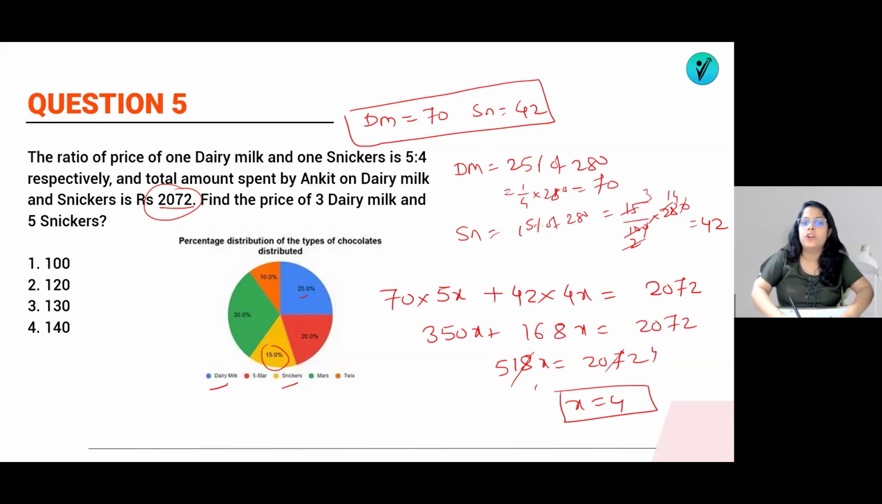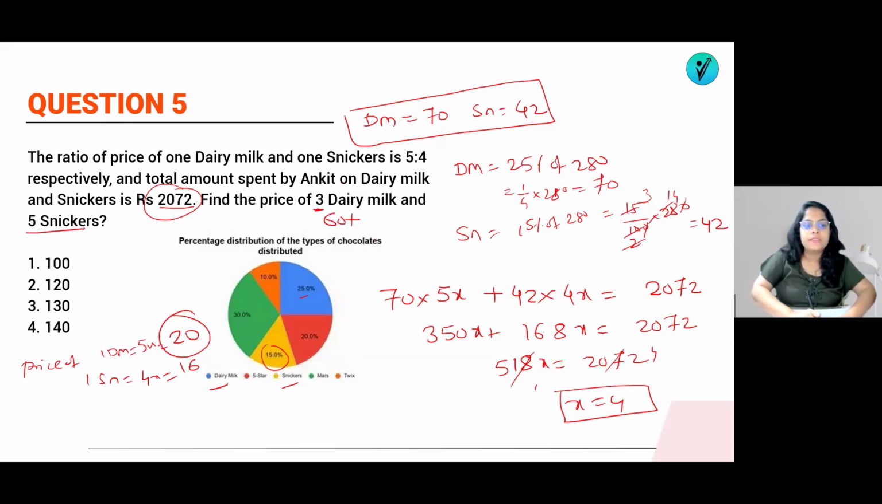So what will be the value of 1 Snicker and 1 dairy milk? Price of 1 dairy milk is equals to 5x. That means value of 1x is a 4. So it will be 40 and 1 Snicker will be equals to 4x. That means 16 rupees. So what will be the price of 3 dairy milk? Price of 1 dairy milk is a 20. So price of 3 dairy milk will be 60.